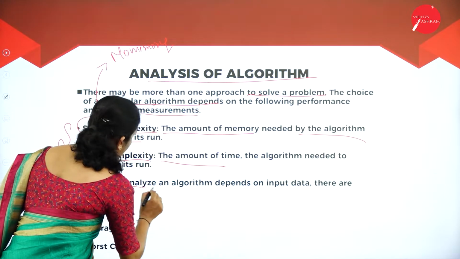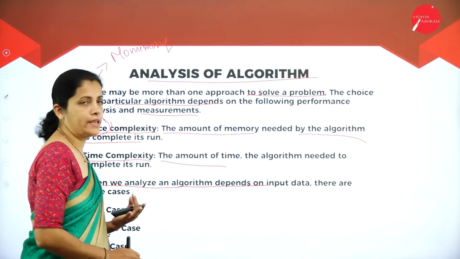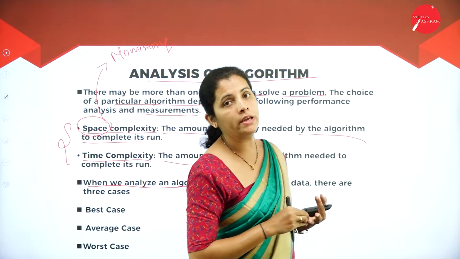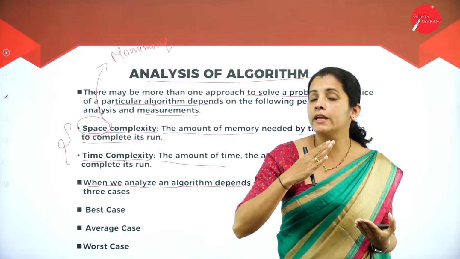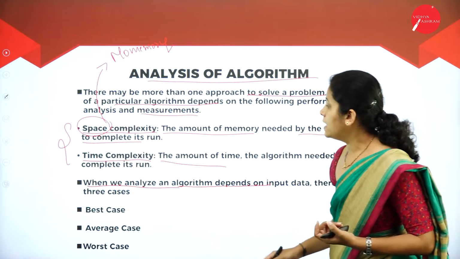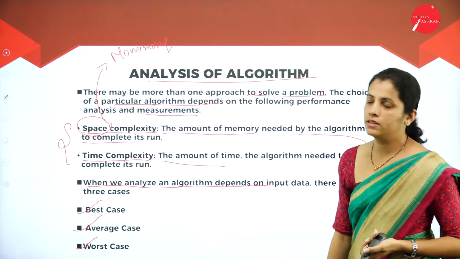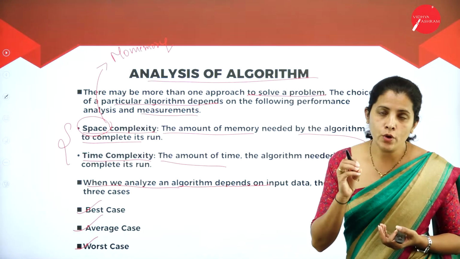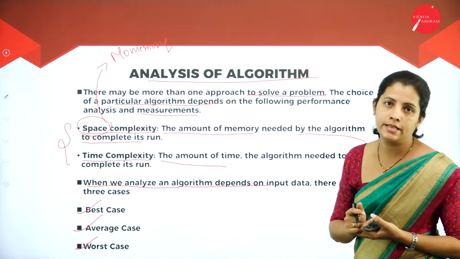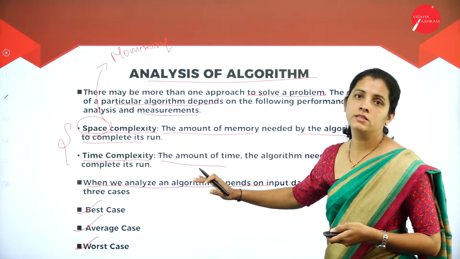When we analyze an algorithm, depending on the input data, there are three cases. That means we are going to analyze the algorithm based on the input data. Whatever input I provide to my algorithm, based on that I'm going to have the best case, average case and worst case. Based on that input, I'm going to analyze the algorithm.